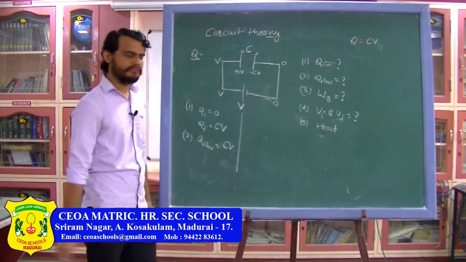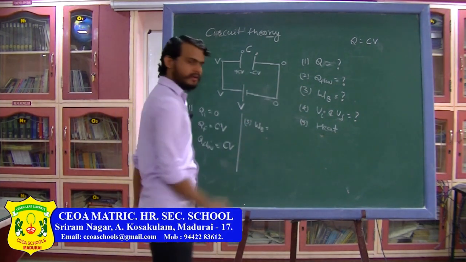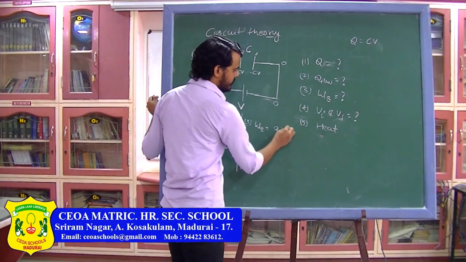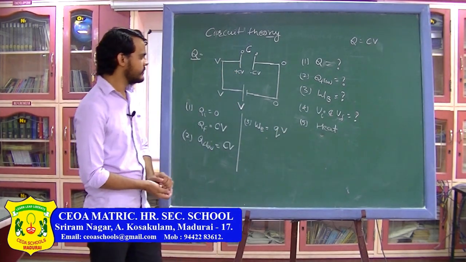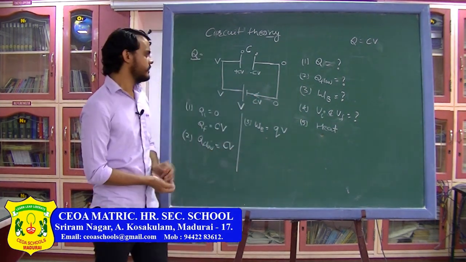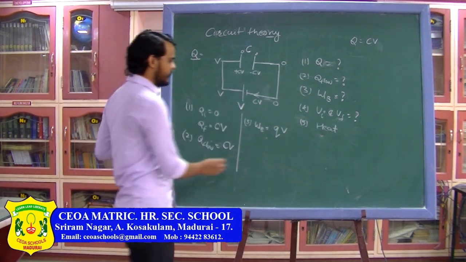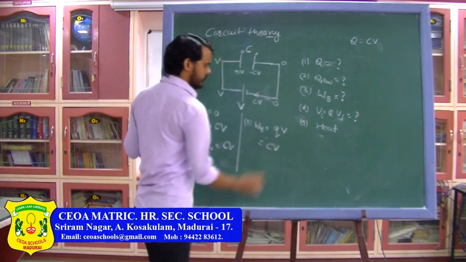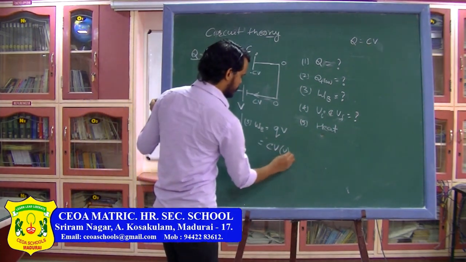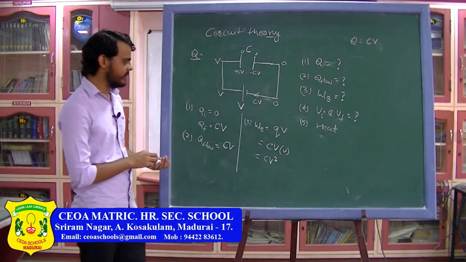Next thing is the work done by the battery. Now the work done by the battery can be written, as you already know, as the charge flown through the battery times the potential difference across the battery. So here the charge flown is CV. Here the charge is going from 0 potential to V potential. So I can write the charge flown, which is CV, into the potential difference across the battery, which is again equal to V. So here the work done by the battery will be CV square. So this is the work done by the battery.